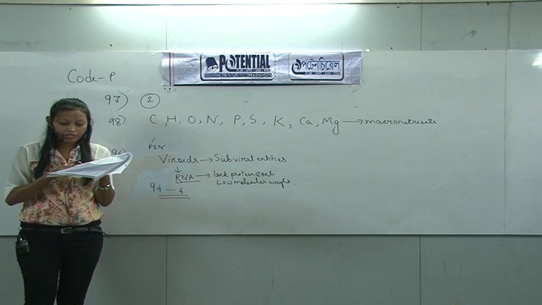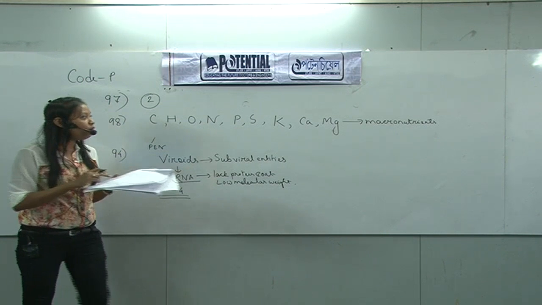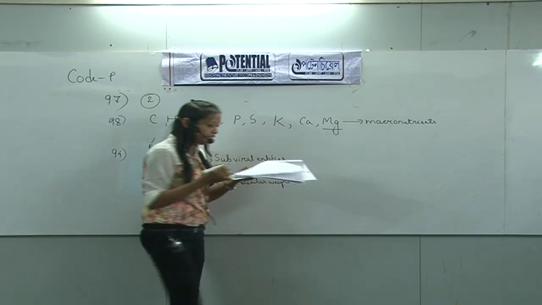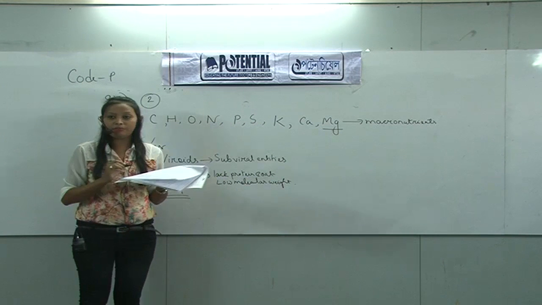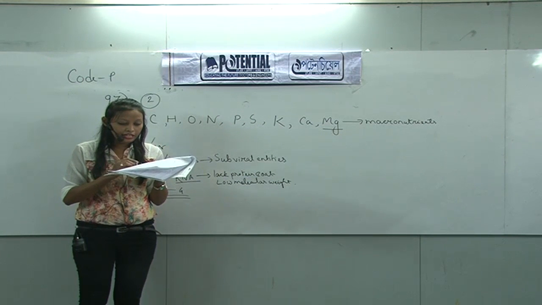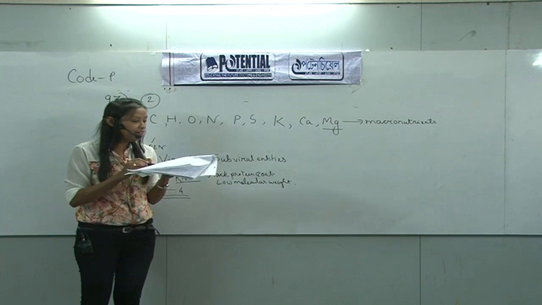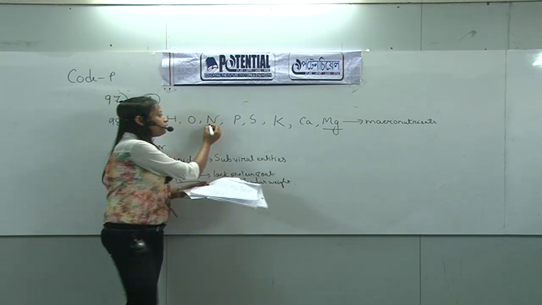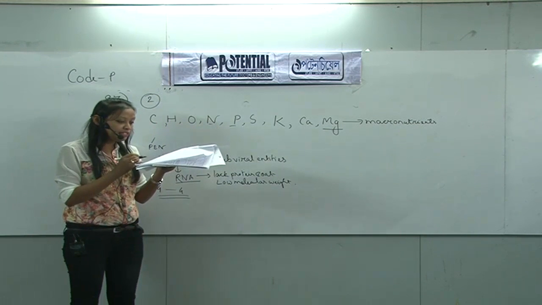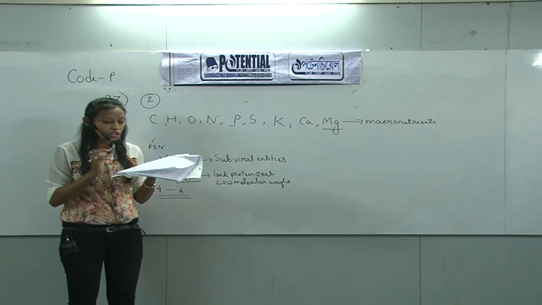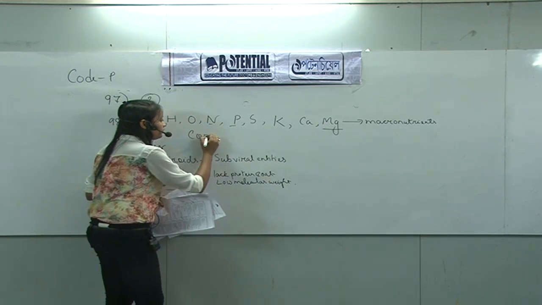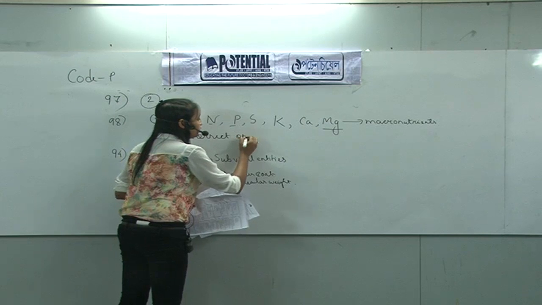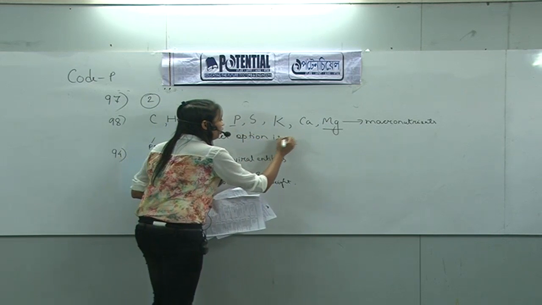Then option 3, and option 4 includes nitrogen, phosphorus and nickel. Here nitrogen and phosphorus are macronutrients, but nickel is a micronutrient. So for this option, the correct option is not available.